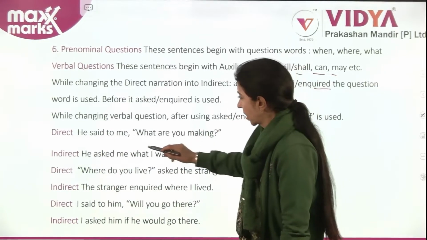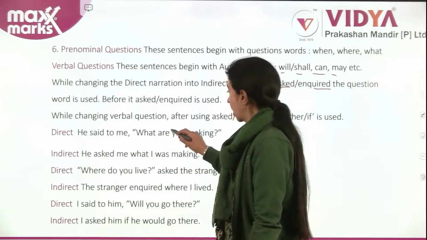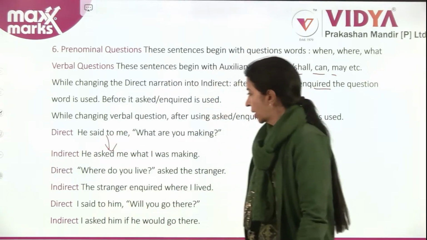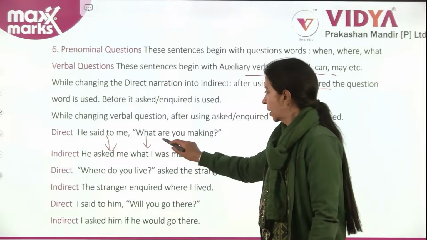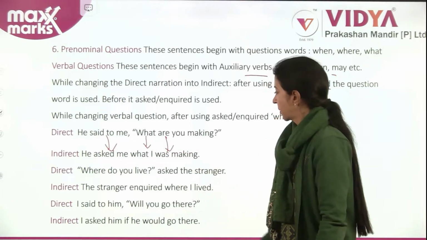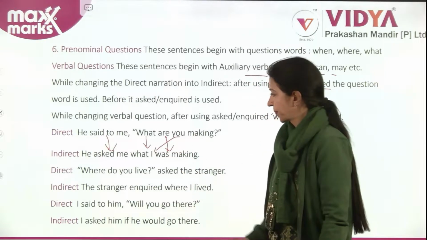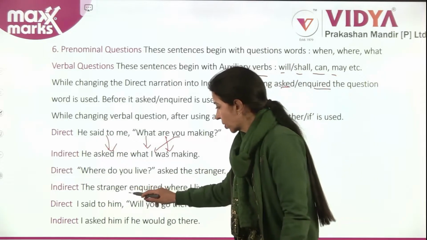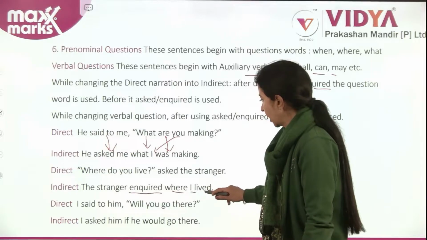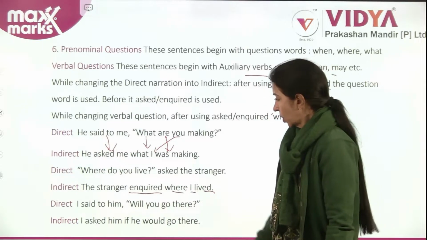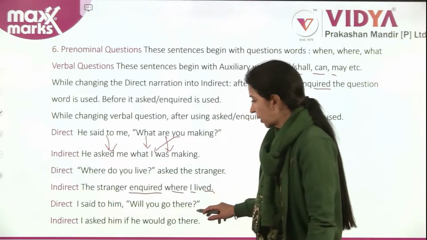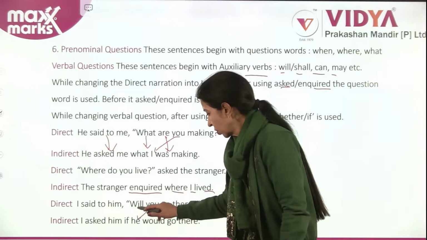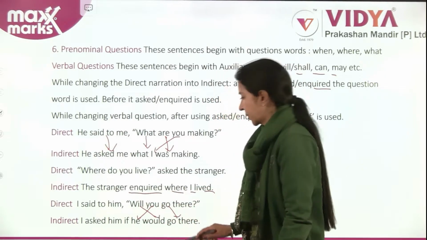Look at an example. He said to me, "What are you making?" He asked me what I was making. You changes into I. "Where do you live?" asked the stranger. The stranger inquired where I lived. I said to him, "Will you go there?" I asked him if he would go there.